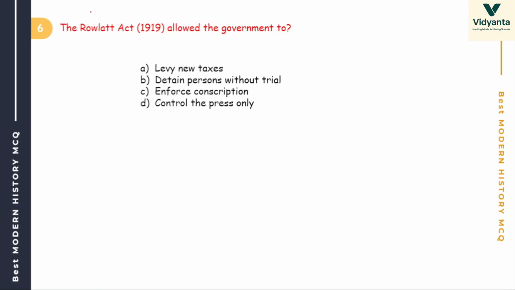Next, the Rowlatt Act 1919 allowed the government to, it is also known as the Black Act. Options are levy new tax, detain person without trial, enforce conscription, and control the press only.